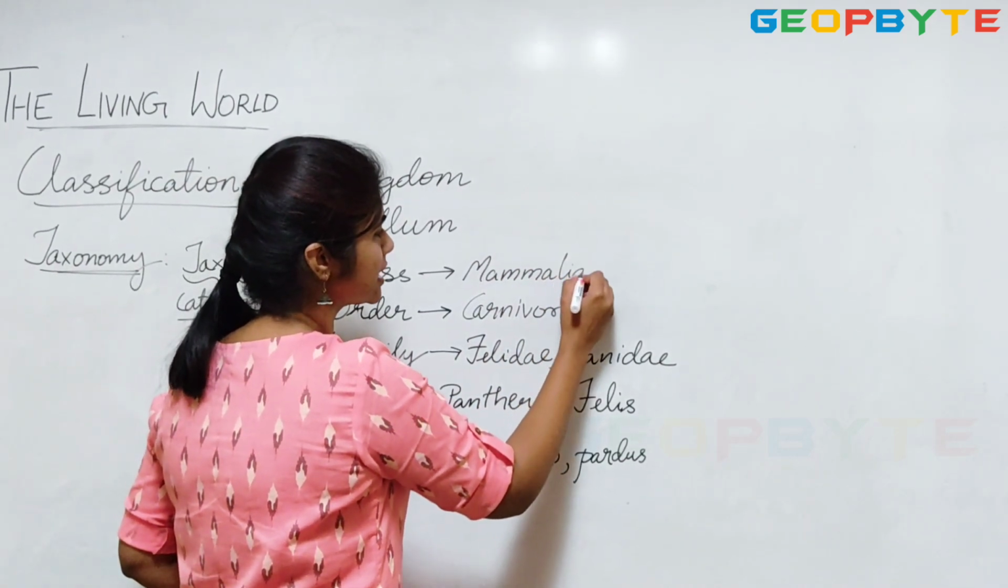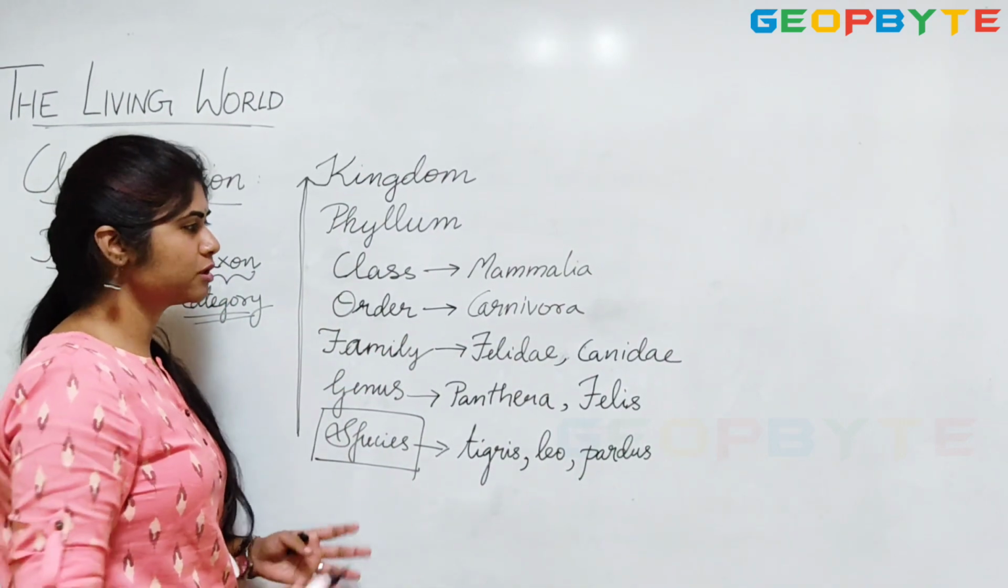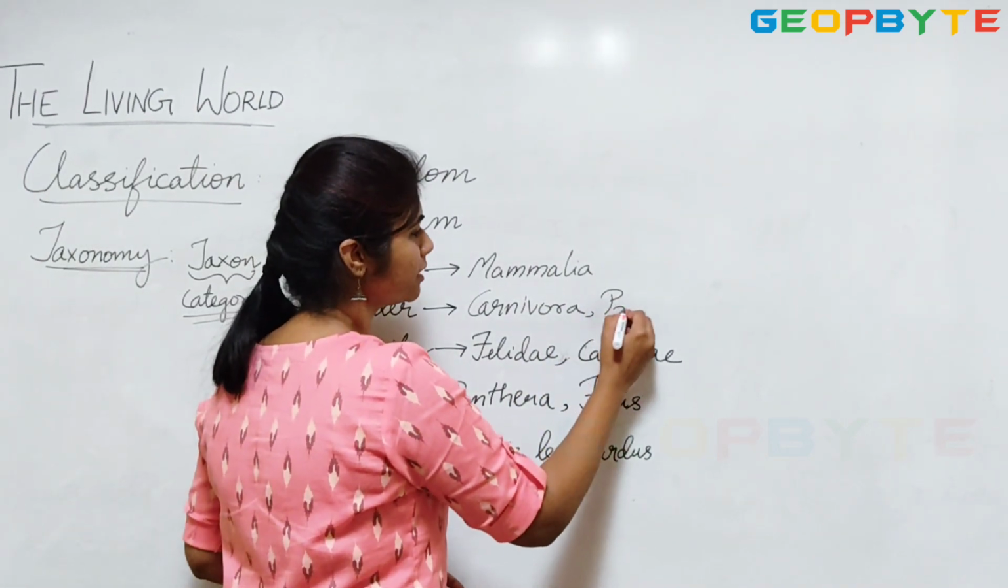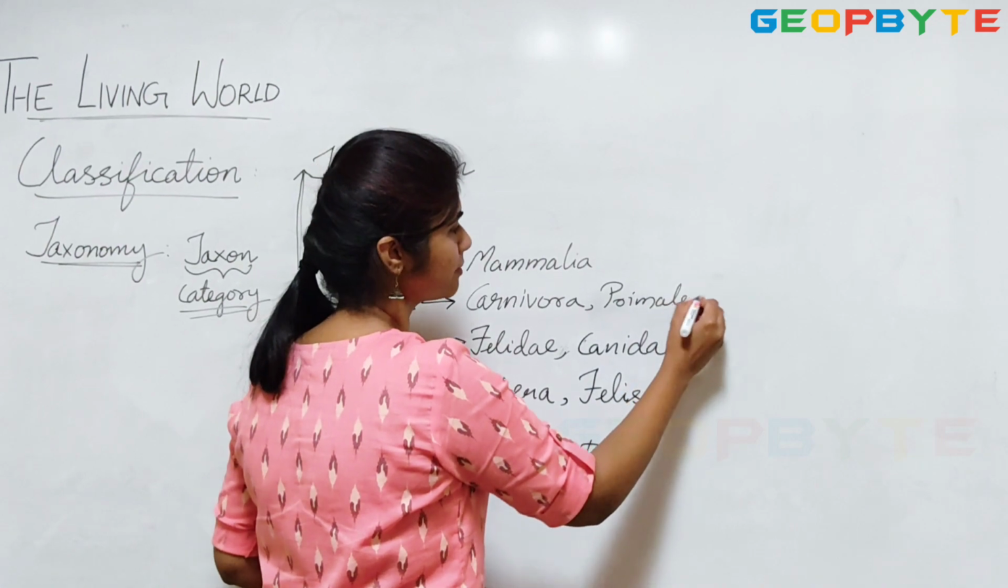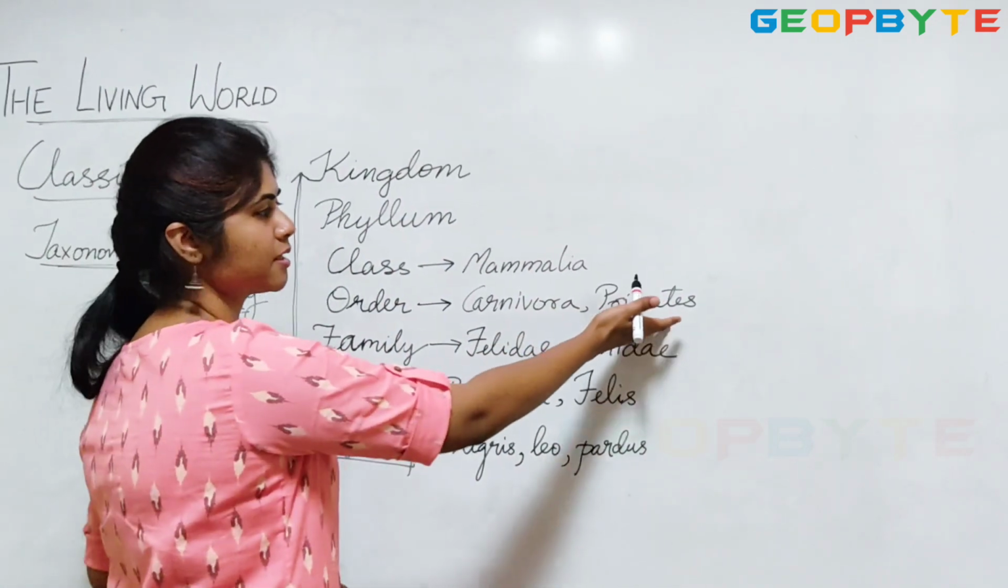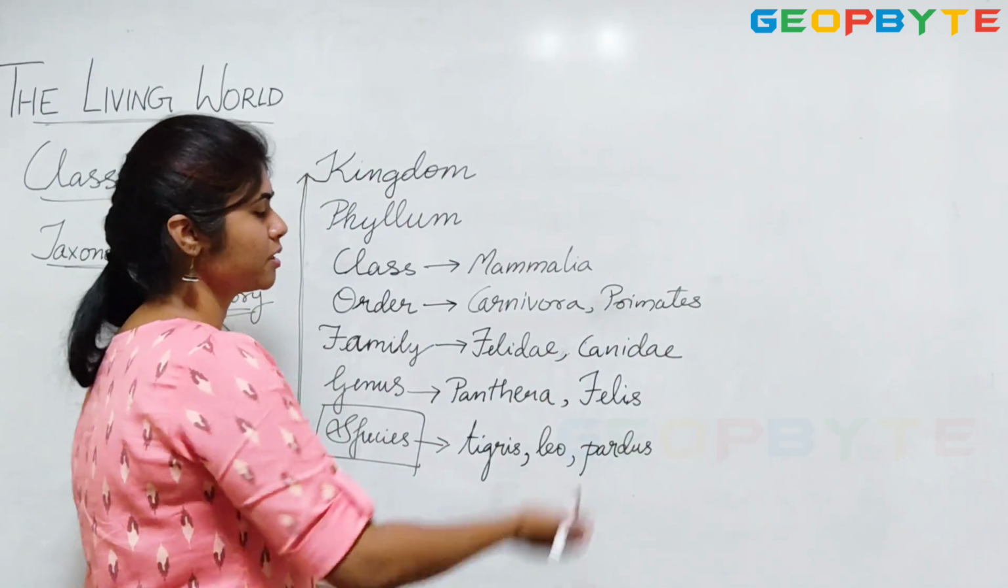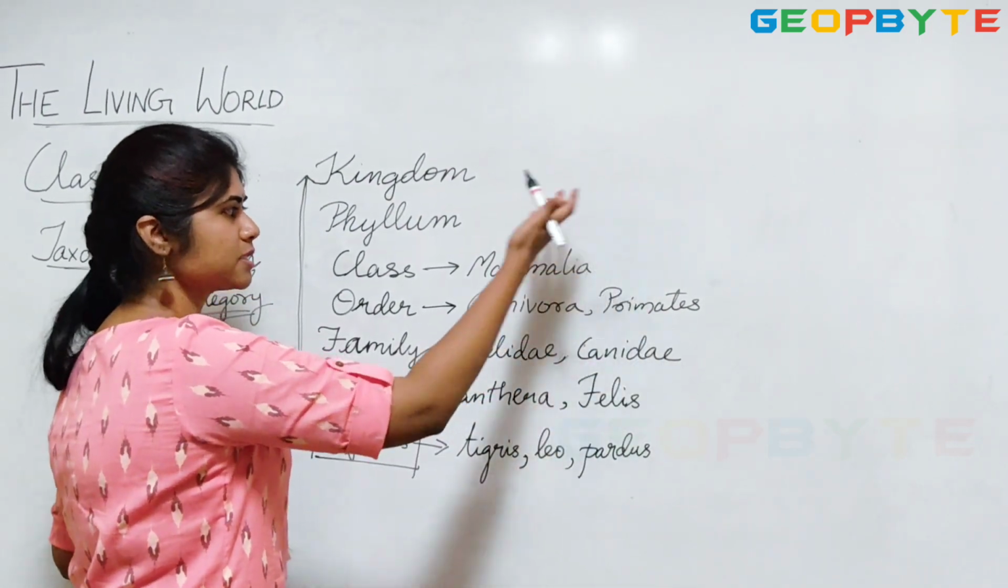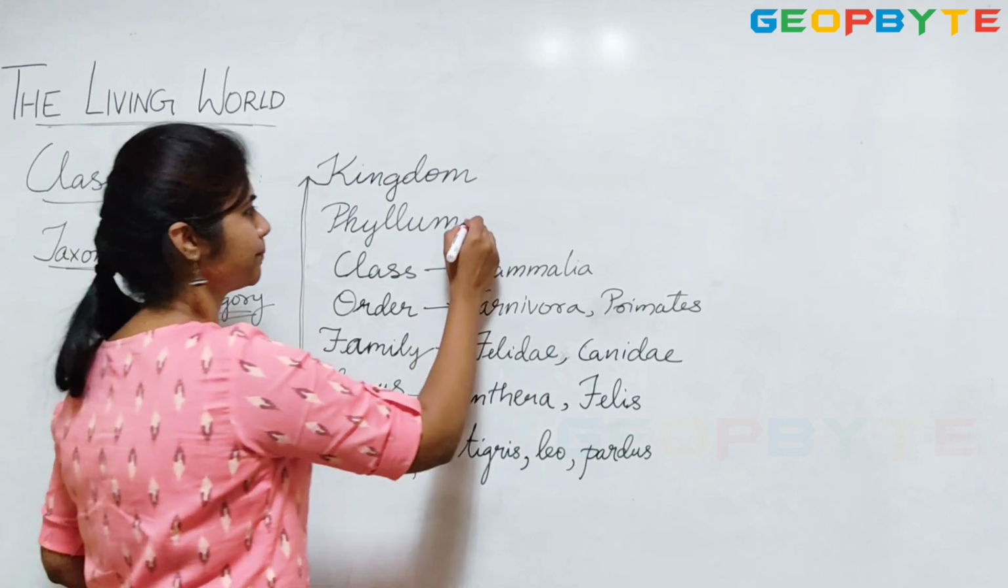The Mammalia class has a huge number of orders in it. One of them could be primates. Primates is the one which includes monkeys, gorillas and all. So those are a specific order. So Carnivora along with primates is placed under Mammalia.